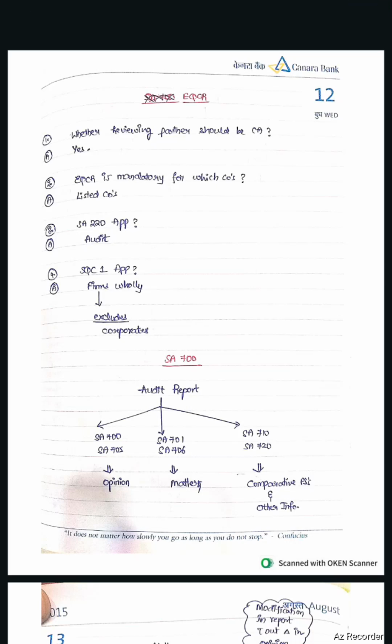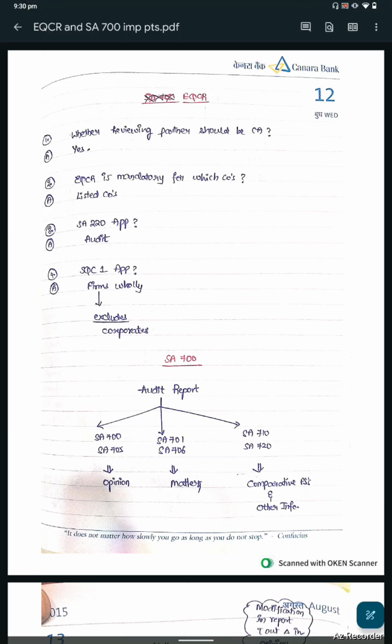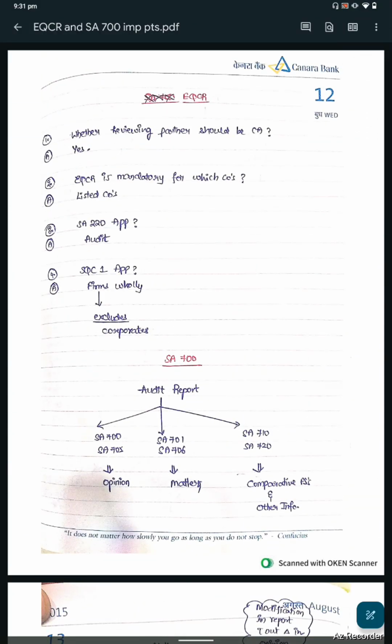EQCR, Engagement Quality Control Review. Whether reviewing partner should be CA? Answer is yes. EQCR is mandatory for listed companies. SA 220 is applicable to particular audit engagement, whereas SQC 1 is applicable to firm wholly excluding corporates.